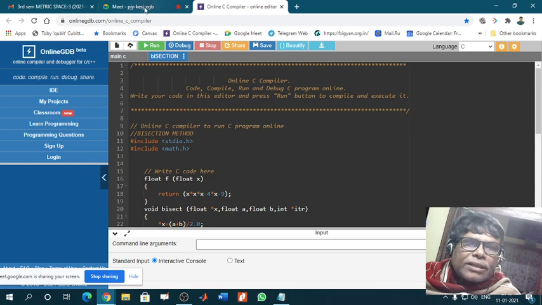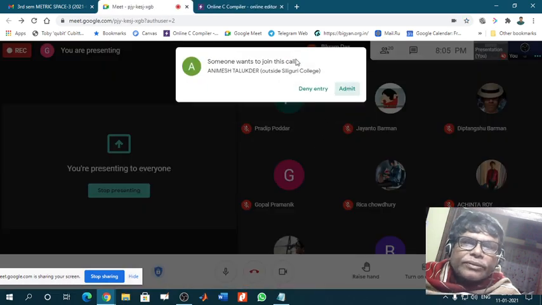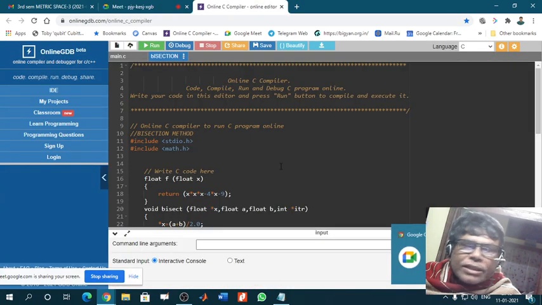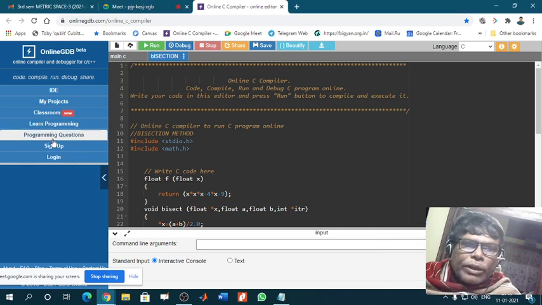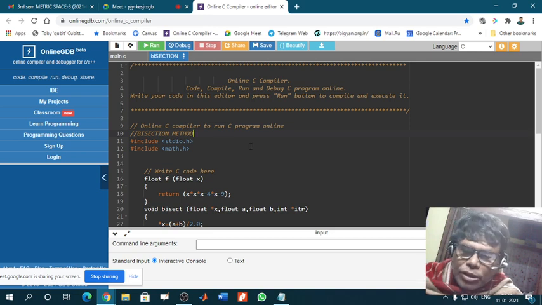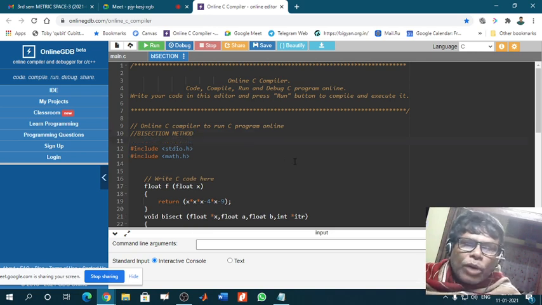The comment line starts with two backslash. Okay, comment line starts: online C compiler to run C program online. Then second comment line is bisection method. Okay, this is bisection method.